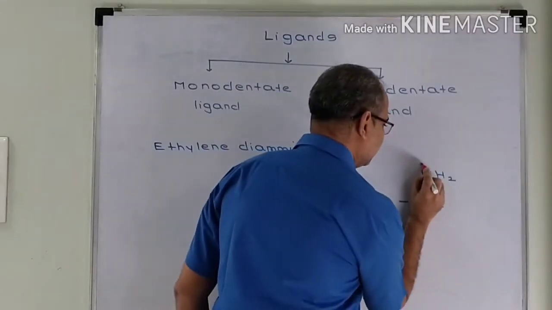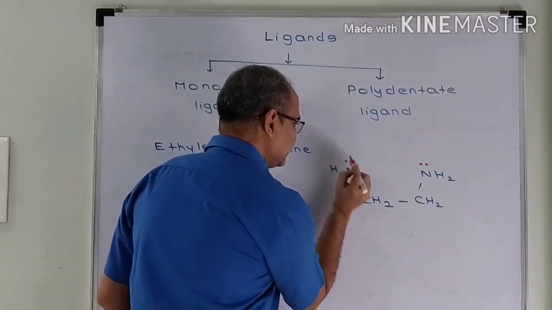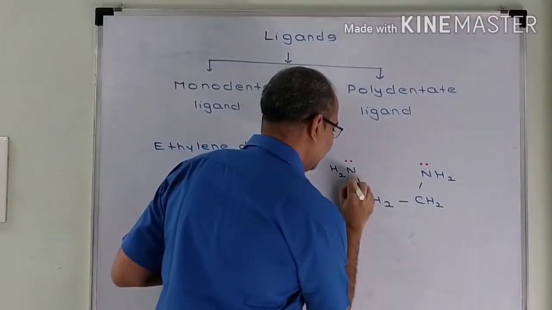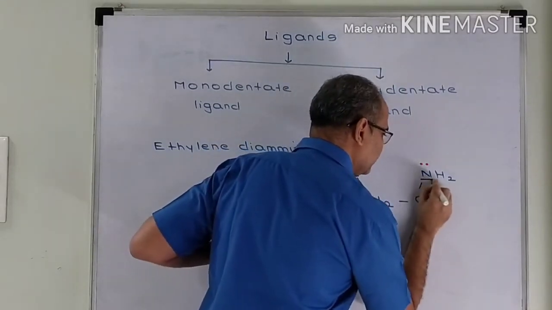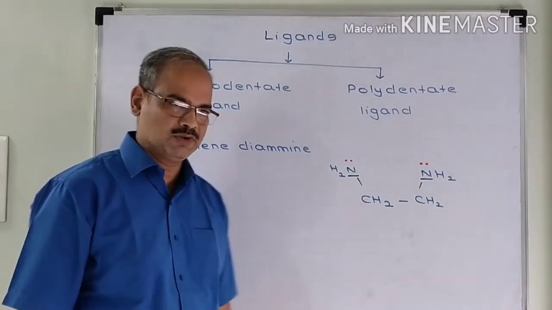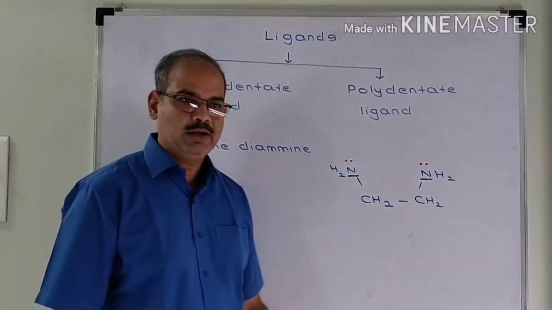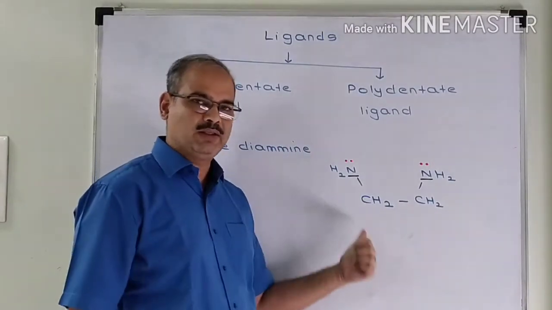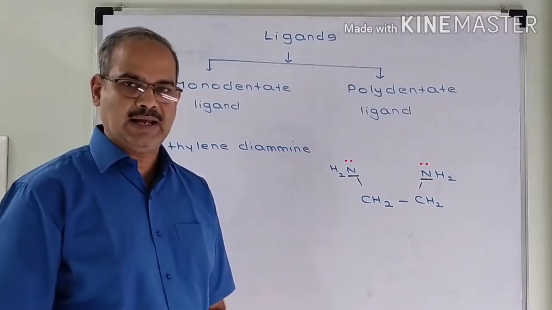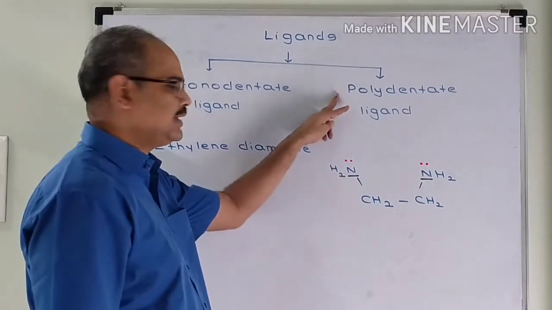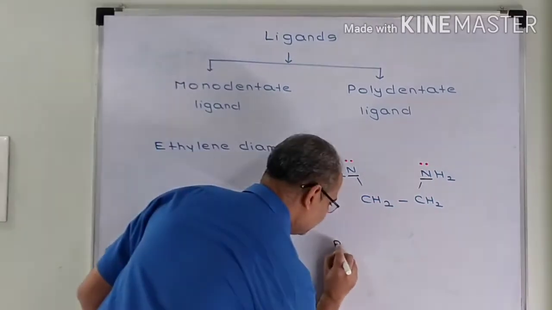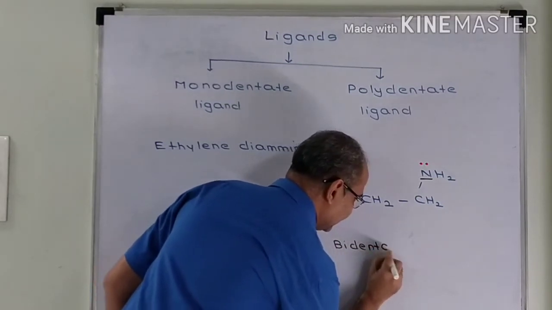In ethylene diamine, both the nitrogen atoms carry the lone pair of electron. So, these nitrogen atoms can donate the electron pair during the formation of coordinate bond. So, in ethylene diamine, there are two donor atoms. So, one molecule of ethylene diamine can form two coordinate bonds with a central metal. Since it can form two coordinate bonds, since it has two donor atoms, it is an example of polydentate ligand, but to be more specific, it is an example of bidentate ligand.